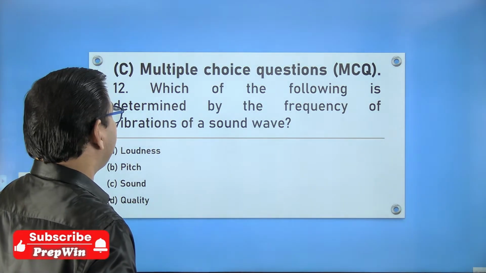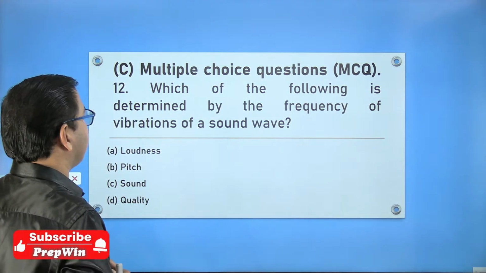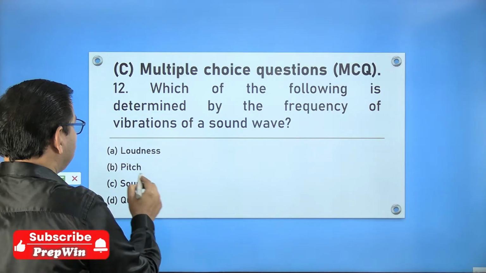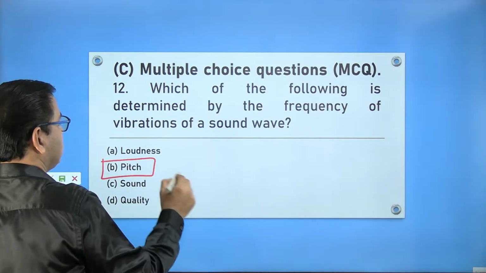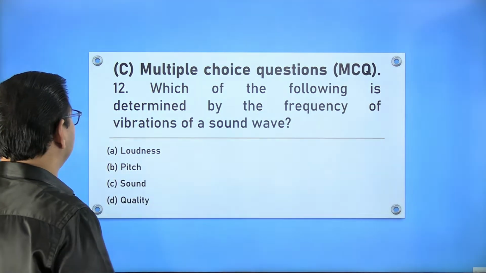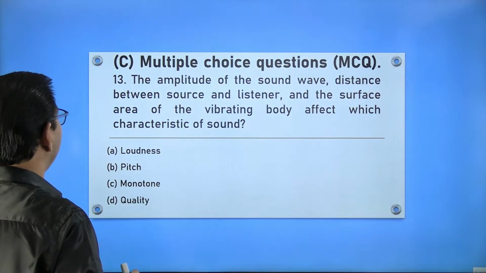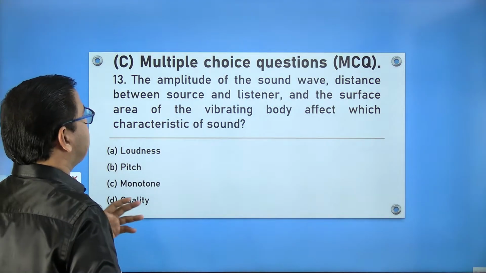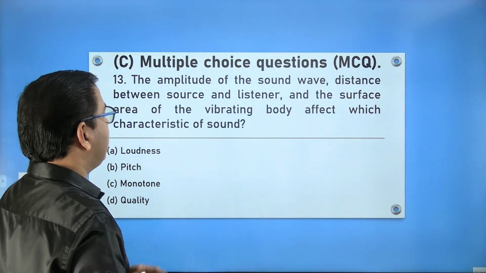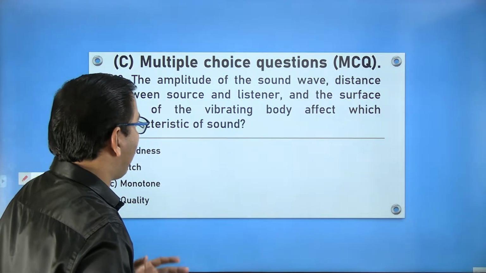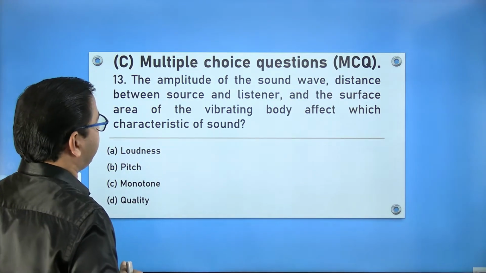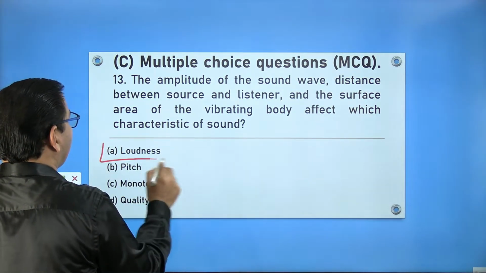12th one. Multiple choice question again. Which of the following is determined by the frequency of the vibration of sound? Frequency means pitch. So the answer is B. Correct answer is B for 12. 13th one. The amplitude of a sound, distance between a source and a listener and the surface area of a vibrating body affect which characteristic? Amplitude means loudness.